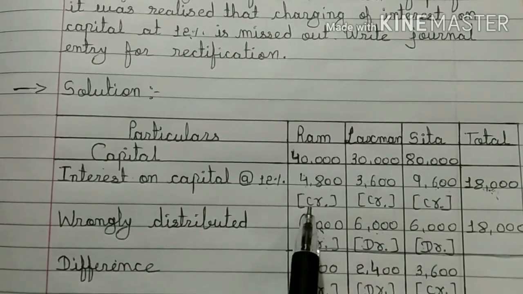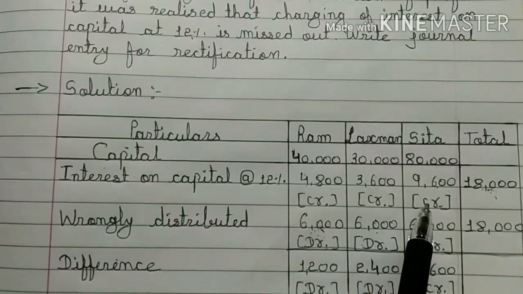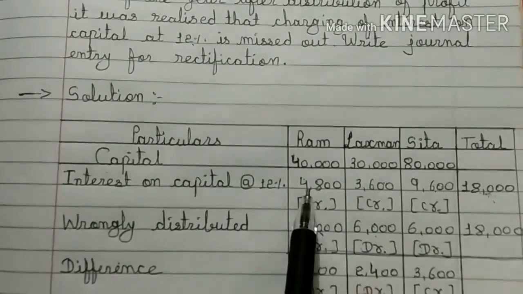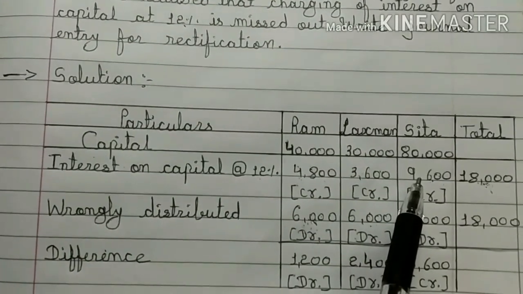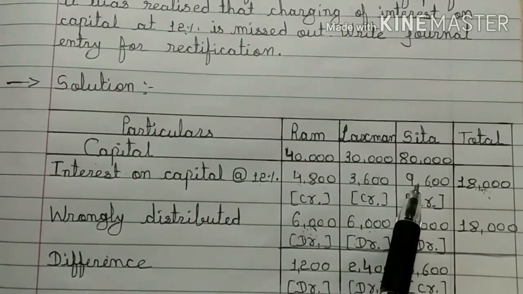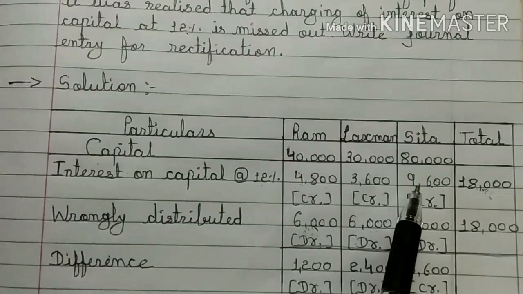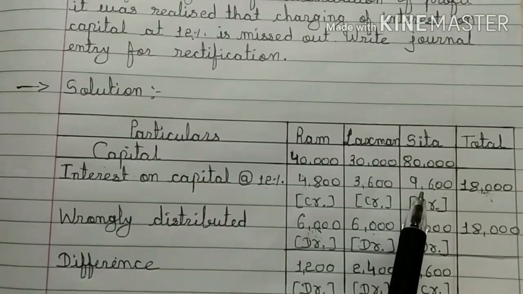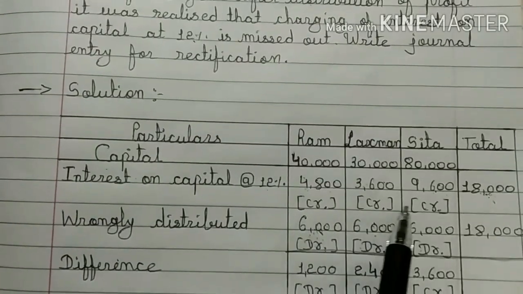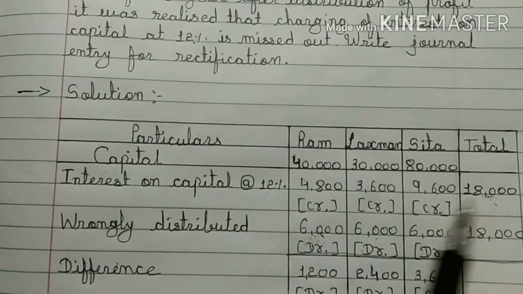And we will write here credit word. Why? Because interest on capital is an income for the partner. Because of interest on capital, partner's capital increases. So credit effect is given to interest on capital, and that is why we have written credit word here.